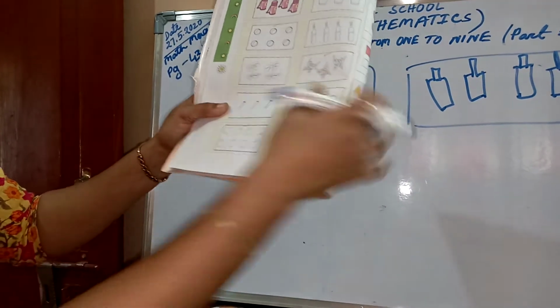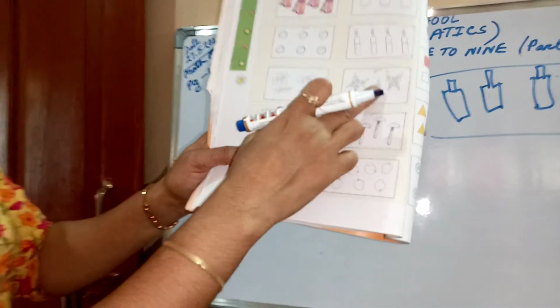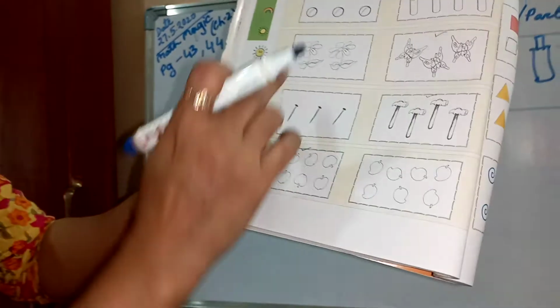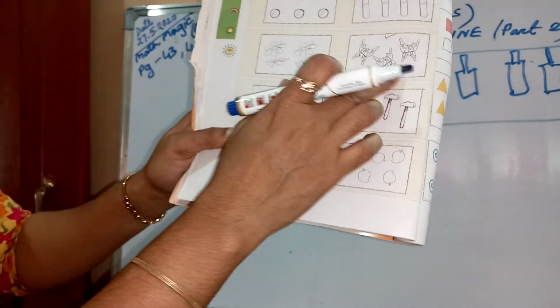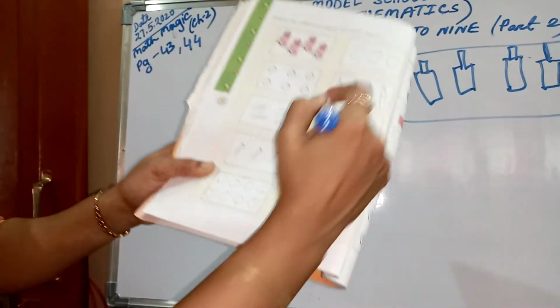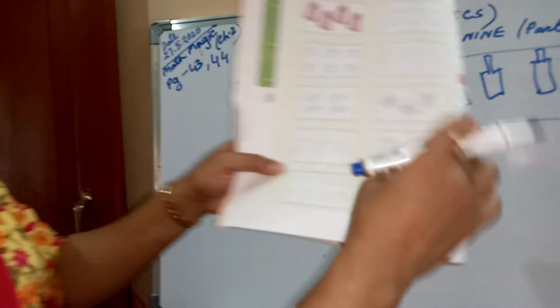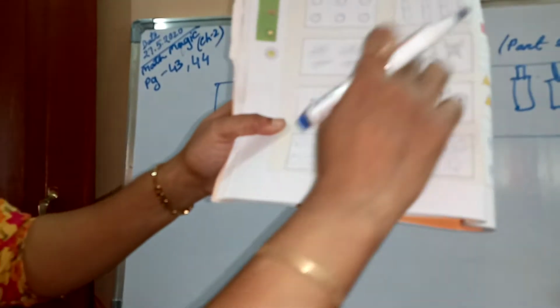Now the next picture, there is a flower and butterfly. Which is more? There are 2 flowers and 3 butterflies. Which is more? Butterflies. Tick the butterflies and you have to color the butterflies, not the flowers.